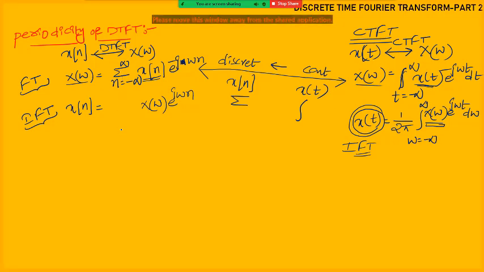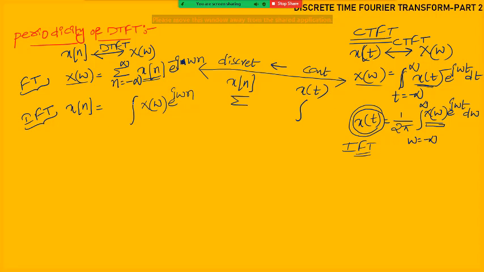But remember this point: in the inverse discrete time Fourier transform, you will get integration only, you will not get a sigma. Sigma is available in the calculation of the DTFT, but sigma is not available in the calculation of the inverse Fourier transform. That means in the calculation of x of n, you will not use sigma.